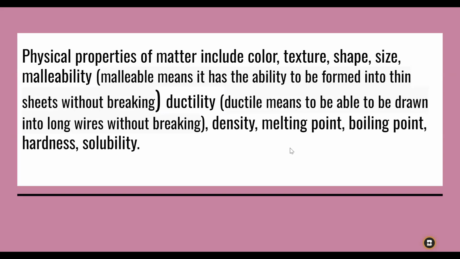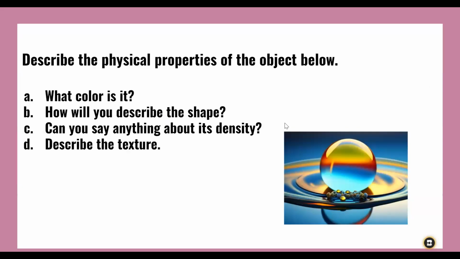Ductility: can be drawn into wires, like copper wire. Density, which is mass per unit volume. Melting point, boiling point, hardness, solubility. Looking at these properties, you can clearly see that we can observe them the way they are without changing the identity of the substance.